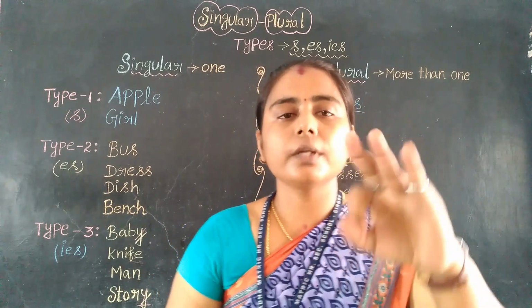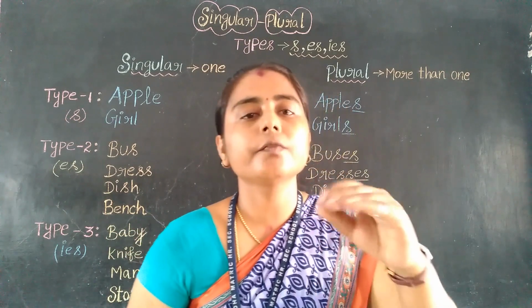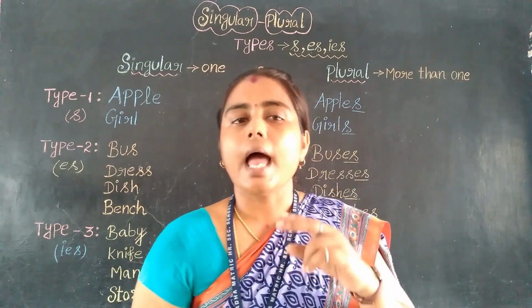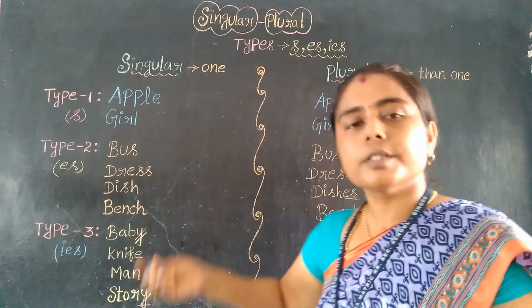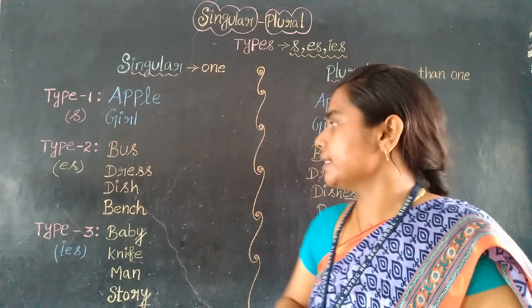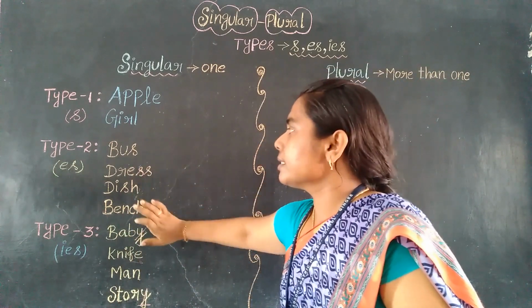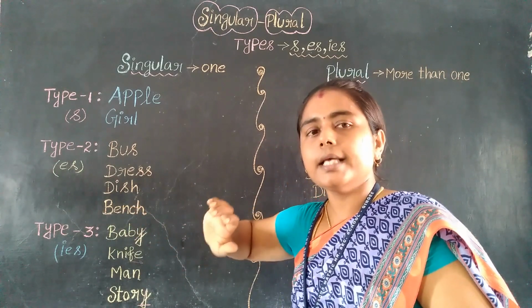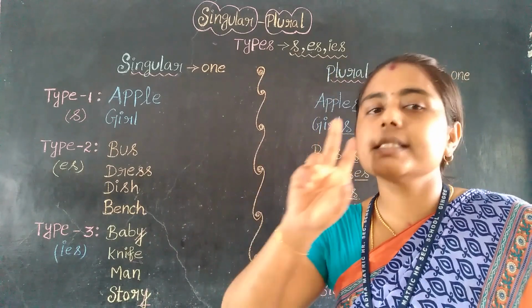So it consists of three types. The first type is what? Adding s to the word. Whatever the word may be, right? And the second type is what? Adding es to the word, right? In the second type, the spelling may vary, the rules may vary. Whatever the word may be, whether it ended in S or double S or SH or CH, we should add simply ES to the word, right? That is the second type.